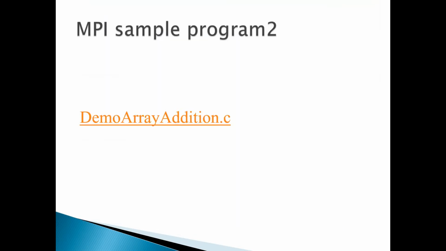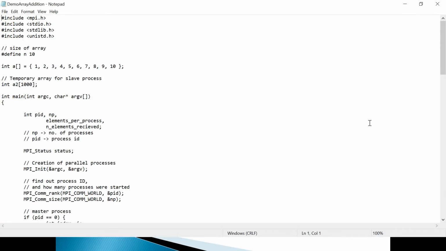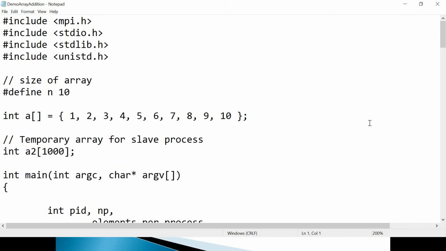Now for the next program, again I will explain and execute, and after that we will discuss the design of the assignment. So the demo is array addition.c. First let me explain it, and then I will show you the execution. This is array addition, with one global array. Just for the sake of demonstration I have declared only 10 elements, though obviously we will be testing on a large data set. Here I am dealing with only the first 10 elements, 1 to 10.